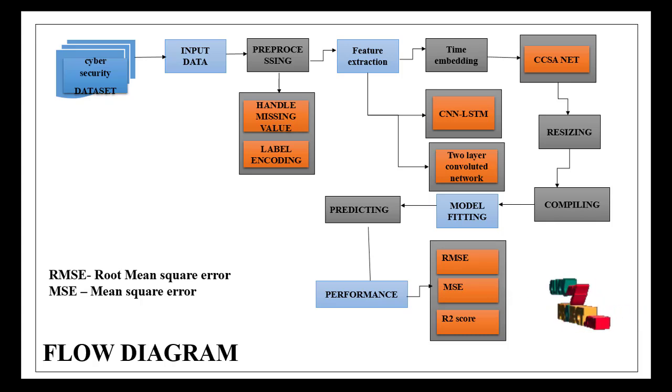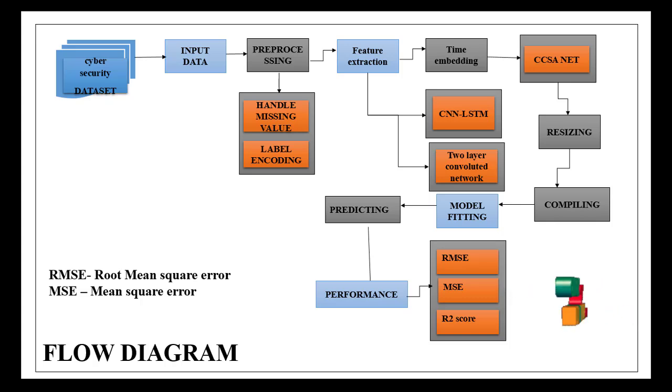The LSTM model is used for predicting the feature of the weekday as well as the weekends, and the 2-layer convolutional network is for increasing the performance. Finally, combining these 3 modules, we have the CCSANet.